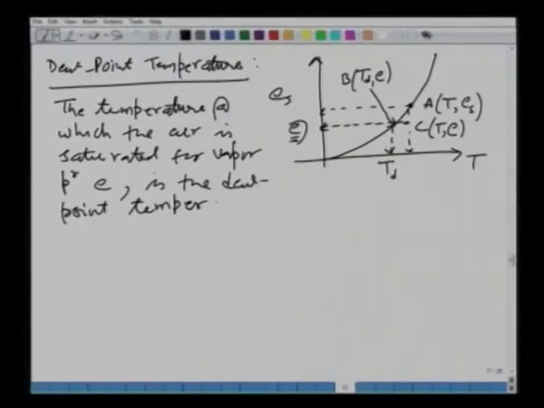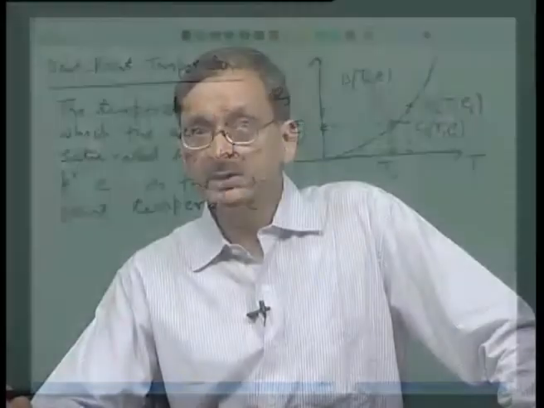So, what is a dew point temperature? In other words, the temperature at which the air is saturated for vapor pressure E is called the dew point temperature.